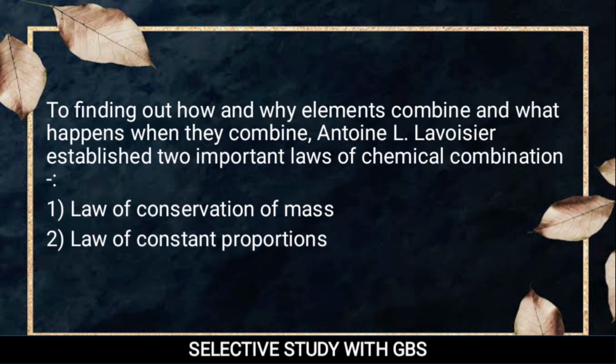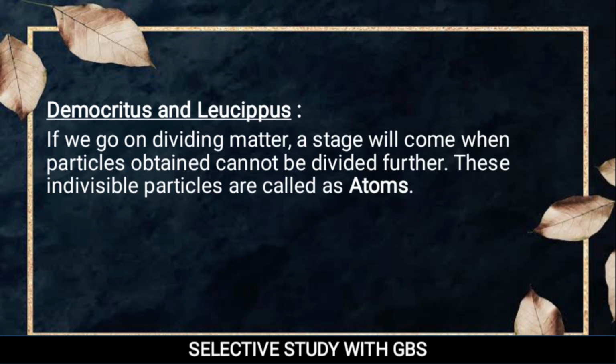After him, Democritus and Leucippus, foreign scientists, came and gave the statement that if we go on dividing matter, a stage will come when particles cannot be divided further. These individual particles are called atoms.